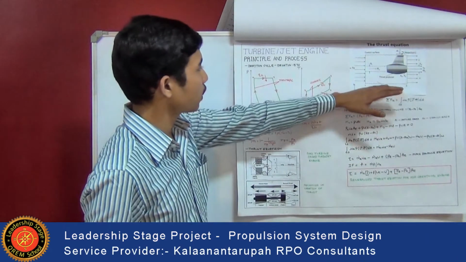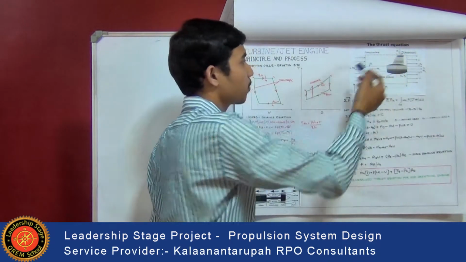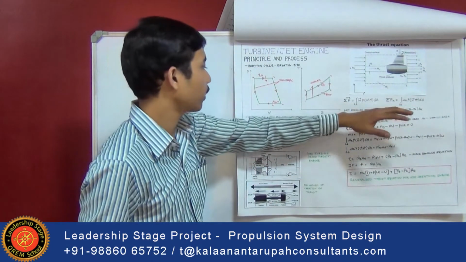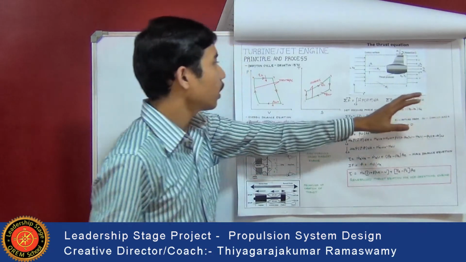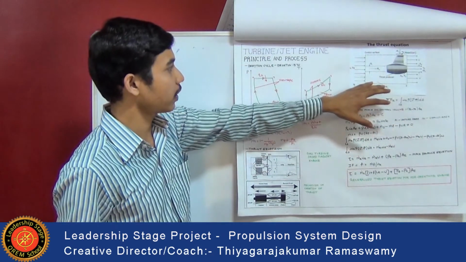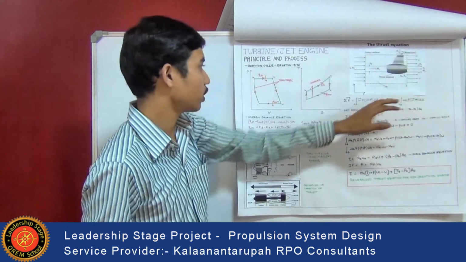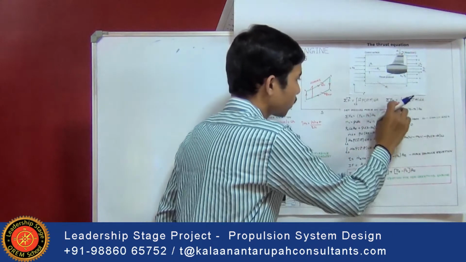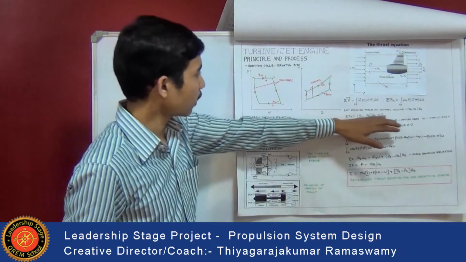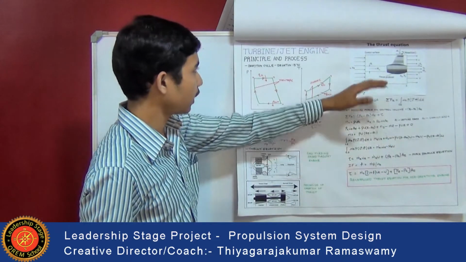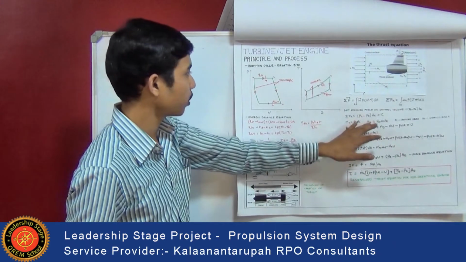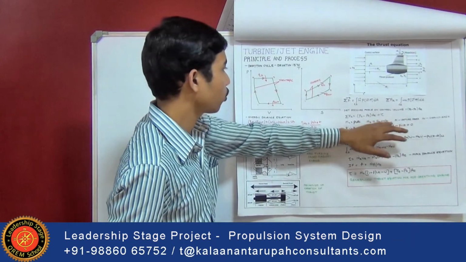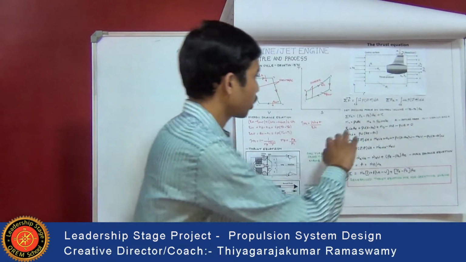But here pressure and velocity are considered constant over this control surface, but they are not constant over the exhaust area. So the net pressure force on the control volume at the exhaust area is given by (Pe minus P) into Ae, and the force or reaction acting here is only the reaction force, that is thrust. That is, the summation of Fx gives (Pe minus P) into Ae plus thrust. After calculating this, the mass flow rate at the inlet is calculated at the capture area, that is rho u into Ai, where Ai is the capture area. Then at the exhaust area it is rho e u e into Ae, where Ae is the exhaust area.